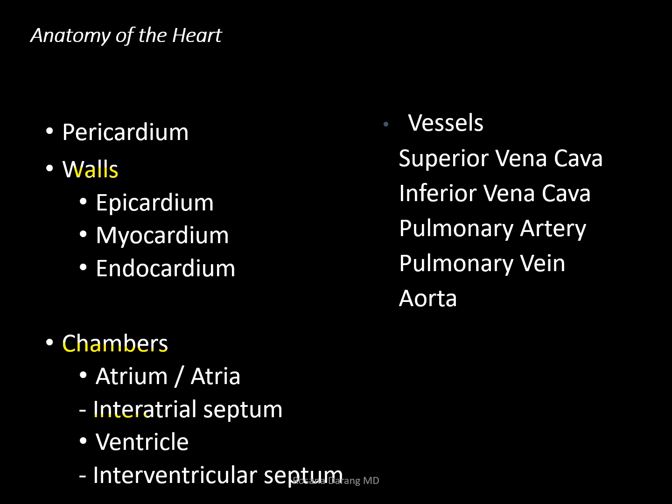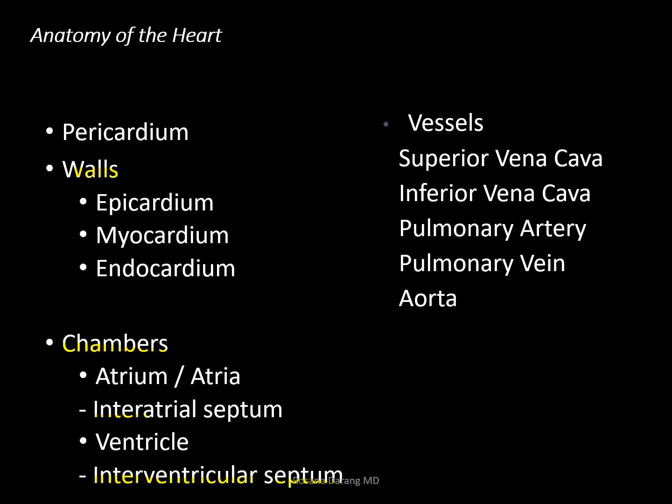If we have an interatrial septum, we also have an interventricular septum. So the interventricular septum is that structure in between the right and left ventricles.